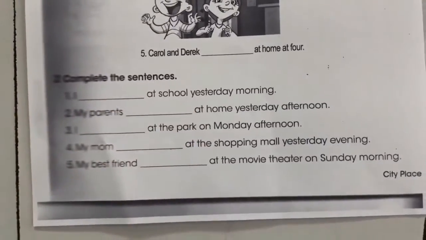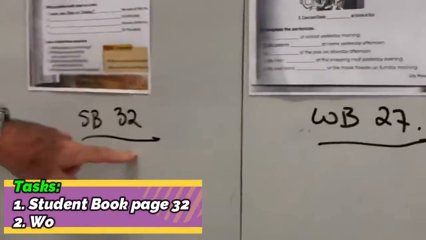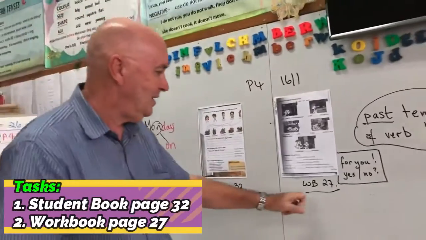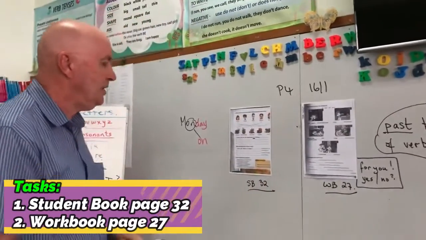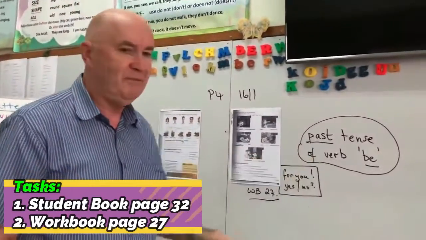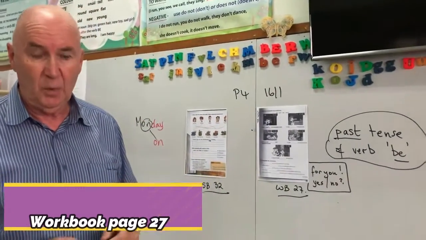Okay? So, that's it. That's student book 32, workbook 27, using the past tense of the verb be. Was or